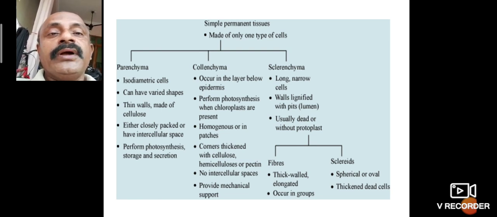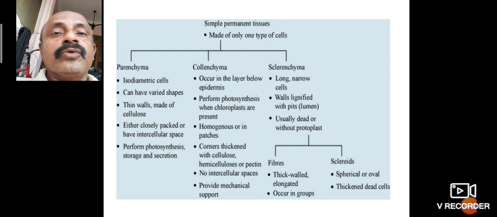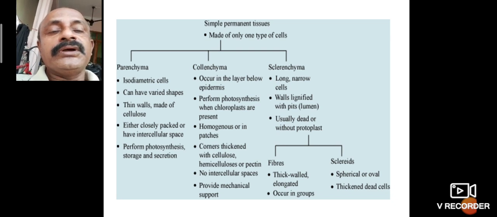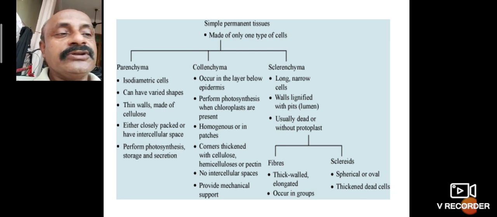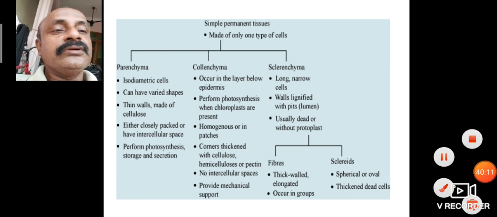Sclerenchyma, collenchyma and parenchyma, these three types of cells are grouped into simple permanent tissues. Simple tissue is made of only one type of cell, while a complex tissue is made of two or more types of cells. This is an important topic for discussing simple tissues. Simple means the tissue is made by one kind of cell.